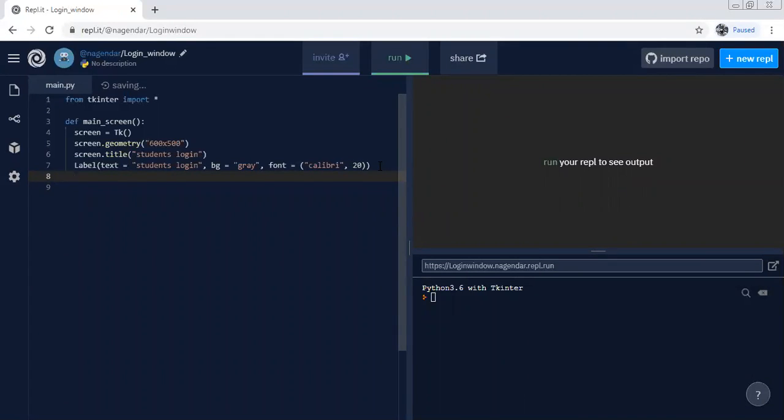So what I do here, we start creating buttons, right? So button. I'm slow at typing, please excuse me. Okay, so on the button, what does it need to show? Text. It needs to show login on the button it is created. On the button, it needs to show login.